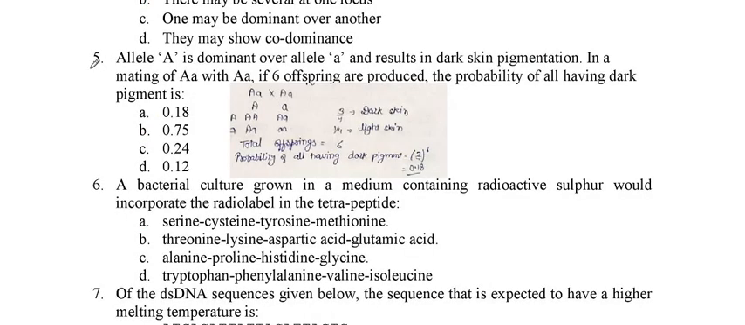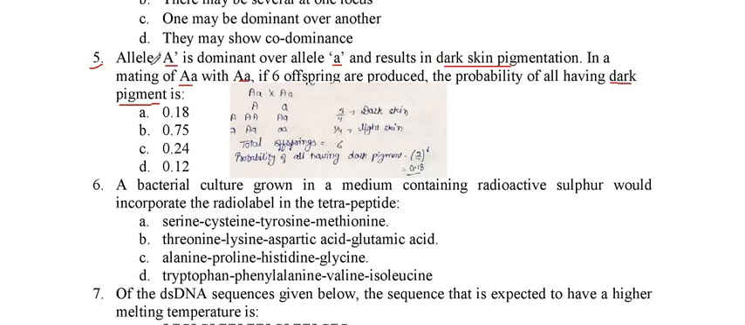Let's see question number 5. In question number 5, it is stated that allele A is dominant over allele small a and results in dark skin pigmentation. So what happens when the alleles A and small a are present? Then the resultant phenotypic characteristic is dark skin pigmentation. In a mating of A small a and another one that is also the same, if 6 offspring are produced, we have to find the probability of all having dark pigment.